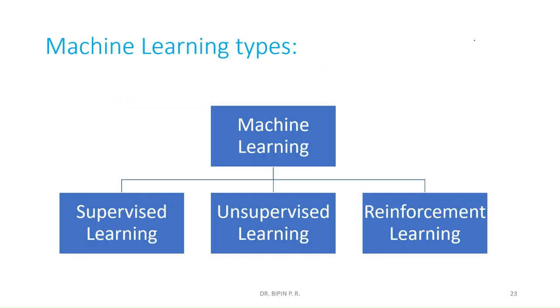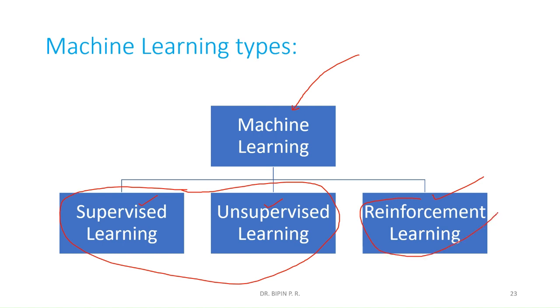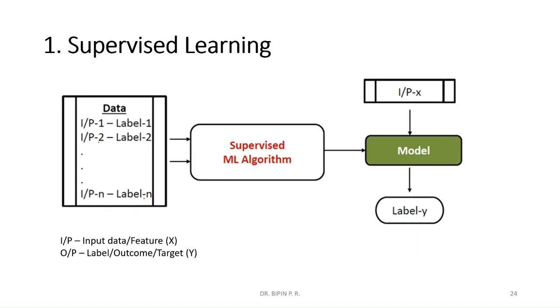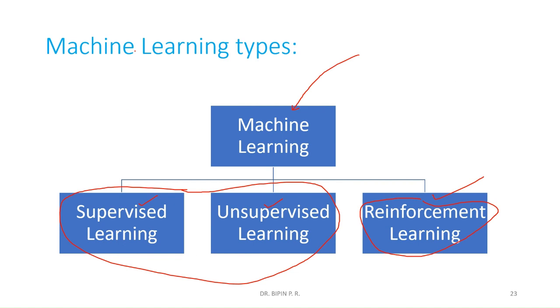Now the machine learning algorithms are broadly classified into supervised learning, unsupervised learning, and reinforcement learning. We will be concentrating on supervised and unsupervised. Reinforcement learning, we are not going into the details. We will be concentrating mainly on supervised and unsupervised learning. Now, first one, supervised learning. Up to this, any doubt?